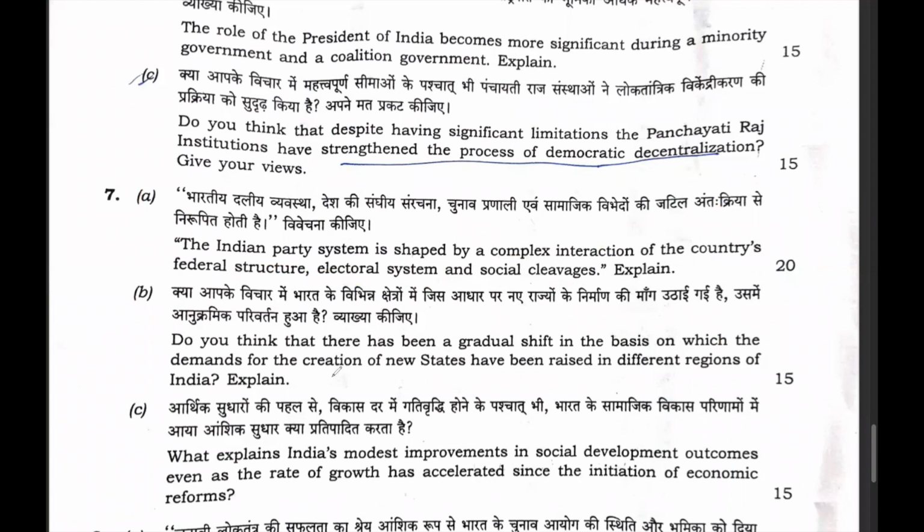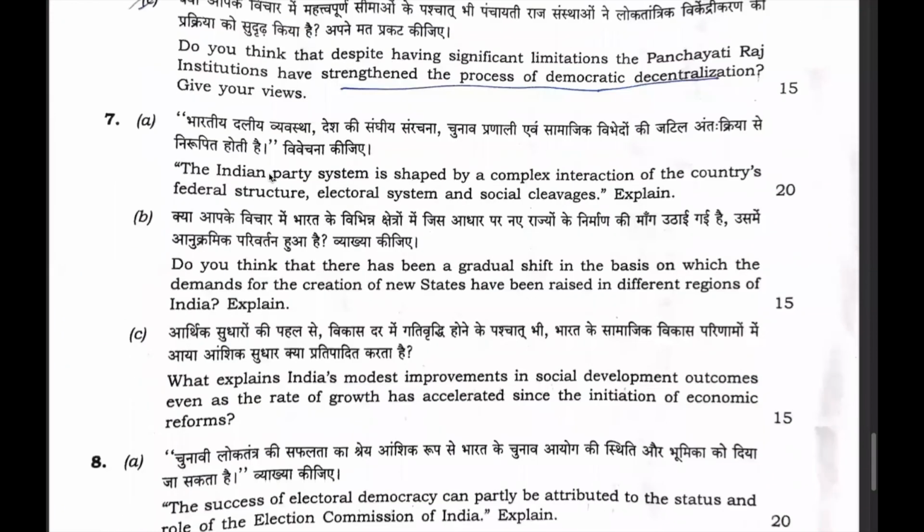Now the question is with respect to the creation of new states that have been rising in different regions. This question is asked in GS also. This question is asked in the optional also, and it is very pertinent with respect to the federal structure in our country and the creation of new states.